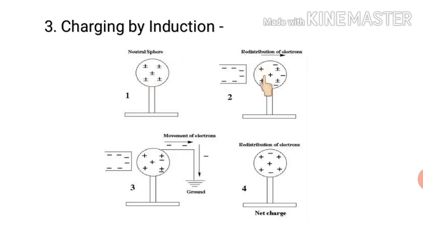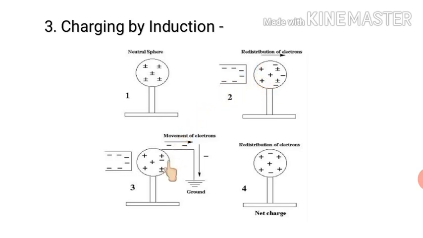In the second picture, to charge this body, what we have done is a negatively charged body is placed at some distance from this neutral body. There is some gap between them. They are not in contact with each other. Now what will happen? As it is negatively charged, positive charge will get attracted towards it. So this side of this neutral sphere will become positive and this side will become what? Negative. This side will be positive and this side will be negative, because these positive charges will be attracted towards this negatively charged body. So there will be redistribution of electrons.